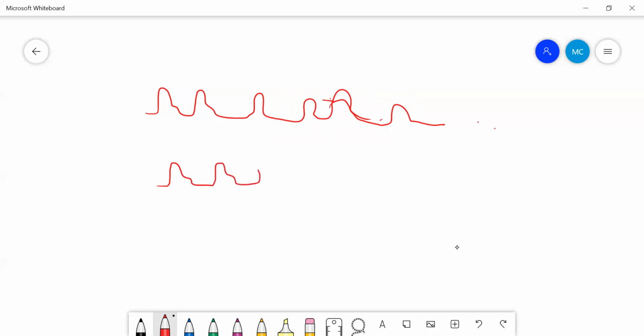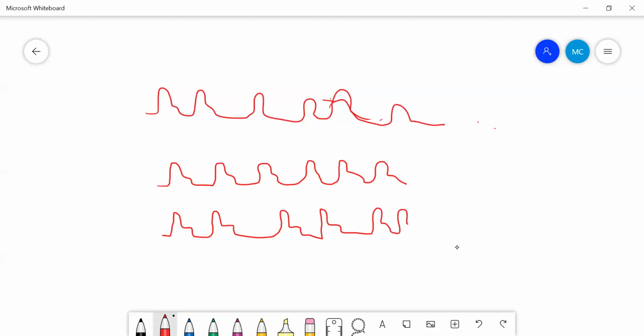Suppose I say this is your regular one. I'll tell you the parts of the pulse later. Okay, so this is a regular one, and this is a completely irregular one. And what is the meaning of regularly irregular? It means it is irregular, but it is regularly irregular. I hope you can understand this. This is not at all regular, but it is regularly irregular.